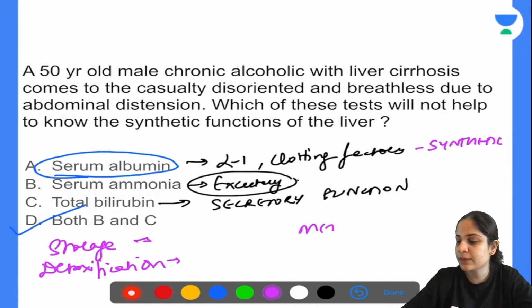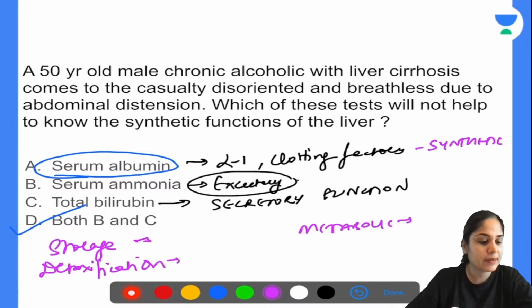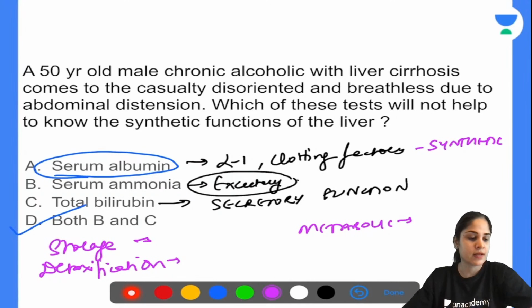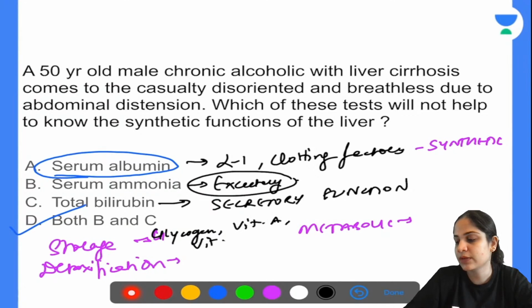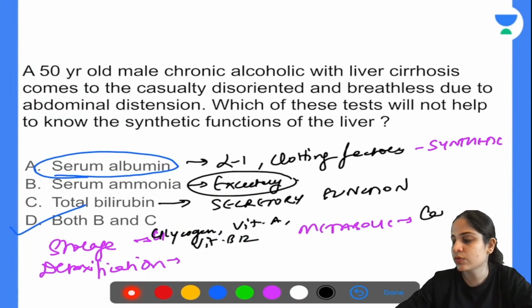Then you have other metabolic functions also of the liver, which you should know. Tell me all the functions. Yes, very good, Yash. So your storage, what all do you store in the liver? You store glycogen, you store vitamin A, and you store vitamin B12 in the liver. Okay. Then metabolic functions of the liver: you have carbohydrate metabolism, protein metabolism, and lipid metabolism.